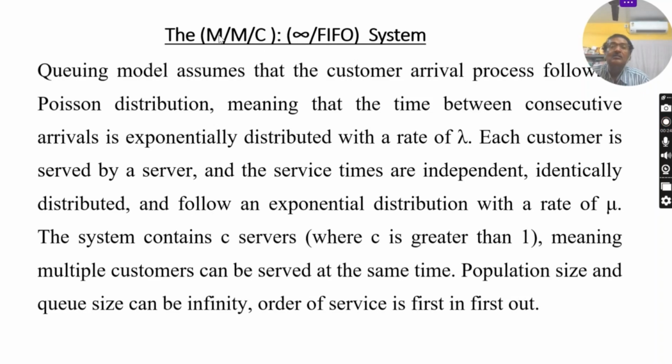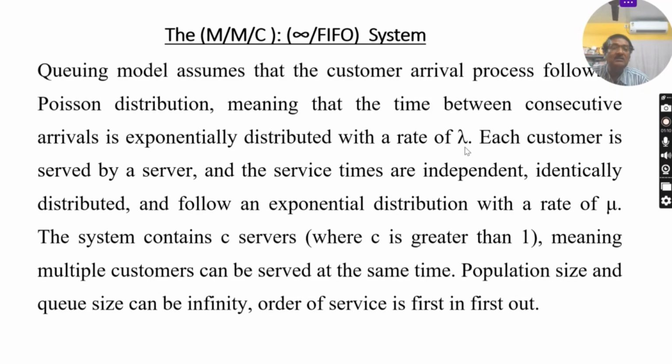That means the customers or persons are coming to the system following a Poisson process, and the inter-arrival times follow an exponential distribution. The second M represents that the service time follows an exponential distribution, and C represents the multiple servers. Multiple servers means more than one server. The capacity of the system is infinity and the queue discipline is first in, first out. So today I am going to discuss this type of queuing model.